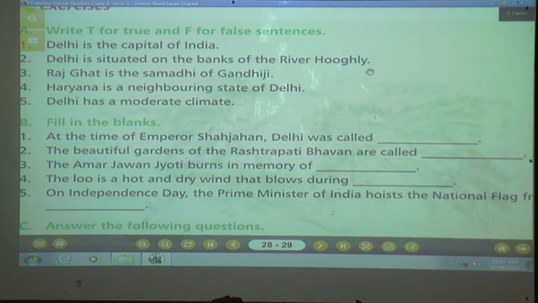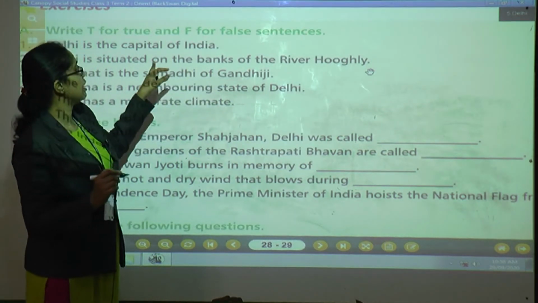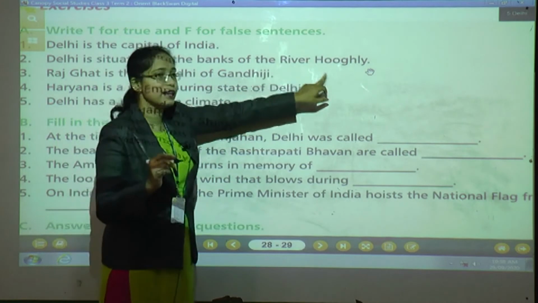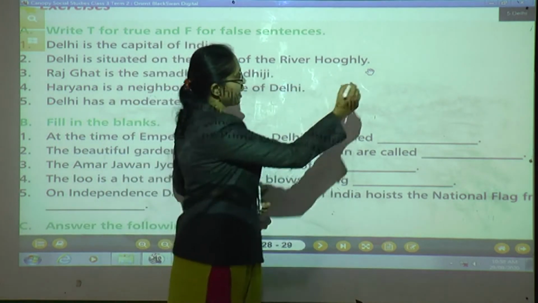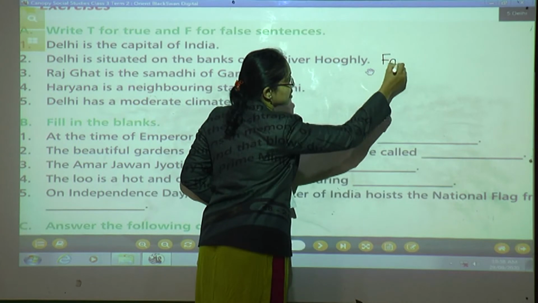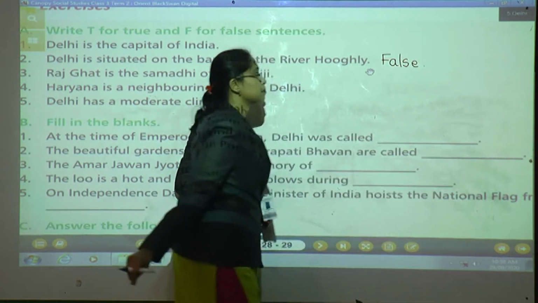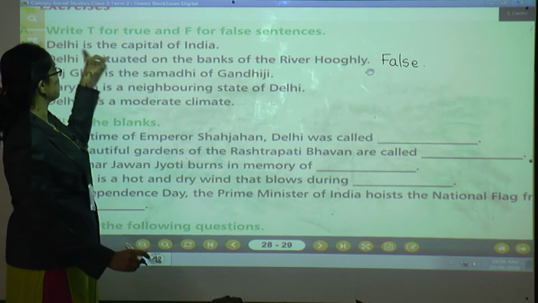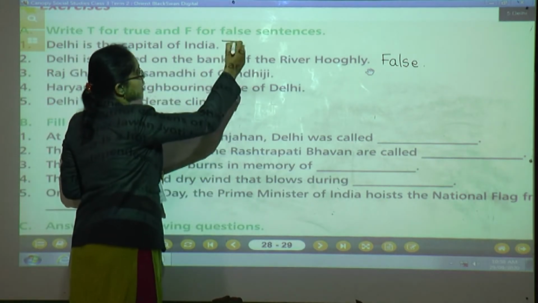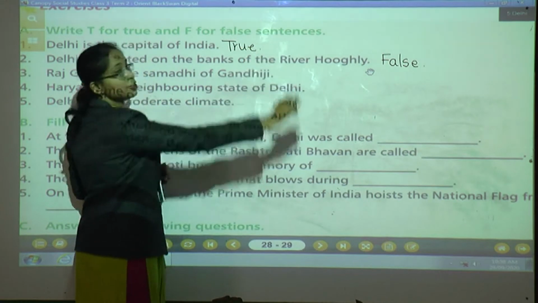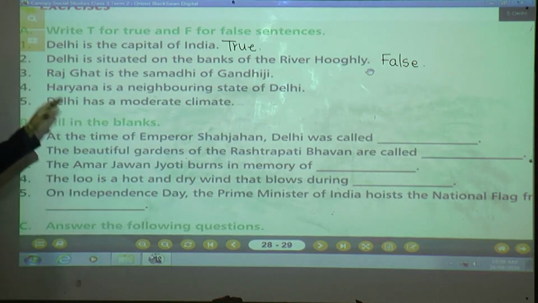Then is the answer true or false? Come on children, already you know the correct answer. False. Why is it false? Because Delhi is situated on the banks of the river Yamuna, not on the river Hooghly. Then the answer will be false. F-A-L-S-E, false. Now here you have to write the answer. Delhi is the capital of India. The answer is true. T-R-U-E, true. Okay children, understood?